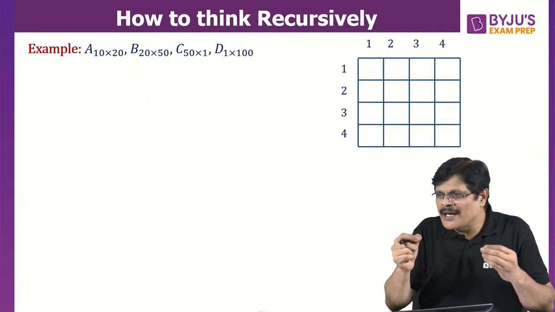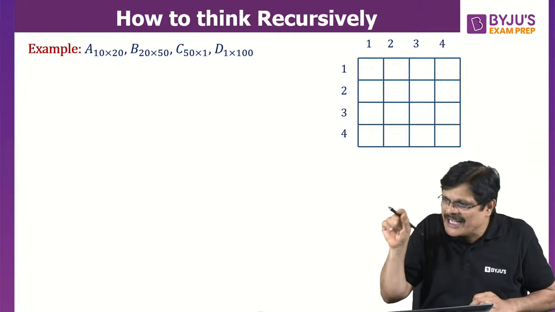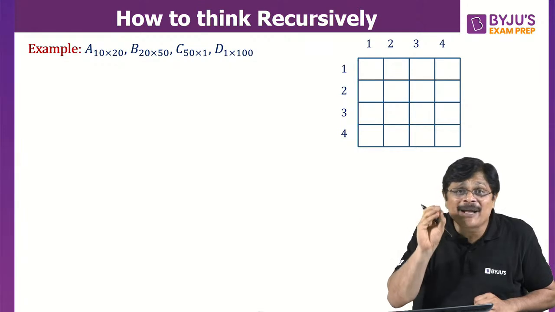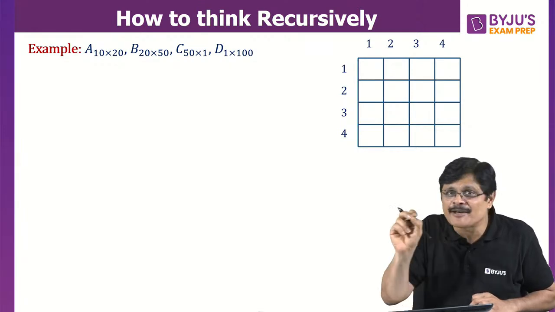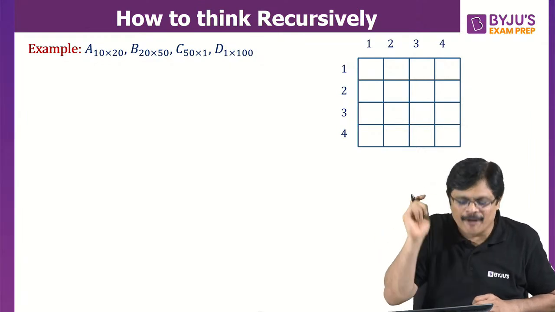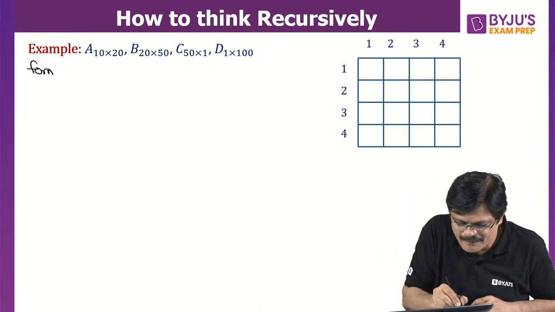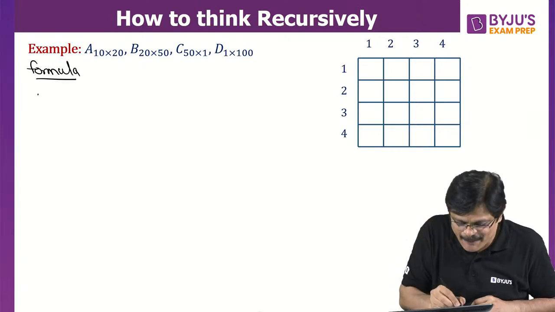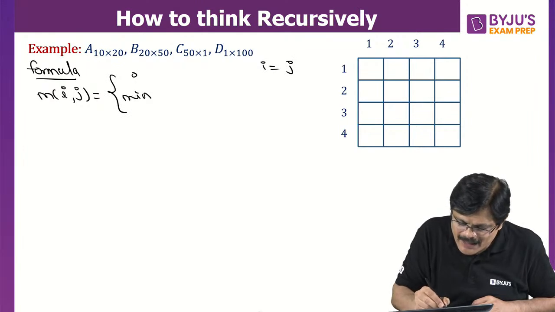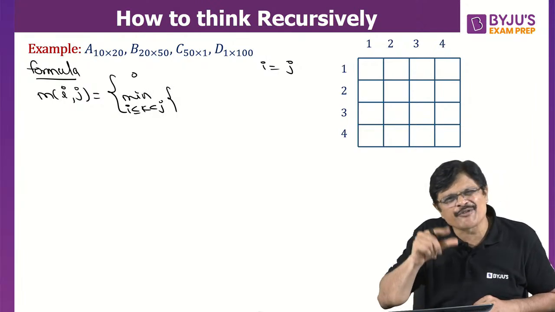Please don't say something in between. If I ask something, please answer. Because I'm trying to explain a very, very simple method for solving this matrix chain multiplication problem, of course using the same formula. What is our formula? You should remember that. Mij is equal to 0 for i equal to j, and it is equal to the minimum over i less than or equal to k less than j of Mik plus Mk+1,j plus R(i-1) Rk Rj, when i is not equal to j and j is greater than i. Of course, I am not going to use this formula directly, my dear friends.